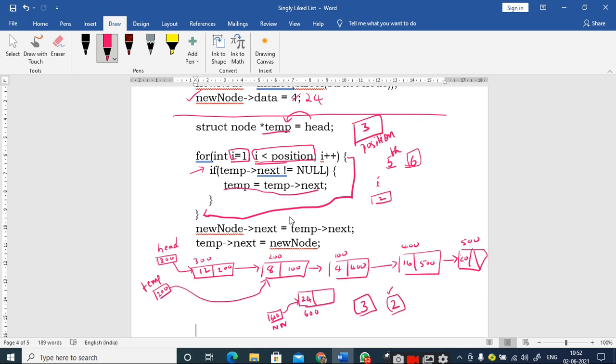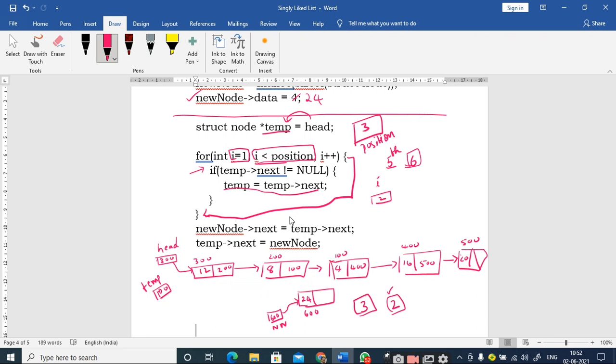Right. So if temp next not equal to null, that means 100 not equal to null, temp is equal to temp next. So what happens here? It becomes 100. Right. So at this position, what happened is the temp is going to point to this location, which is not the correct program, right? So what is the modification I can make here?